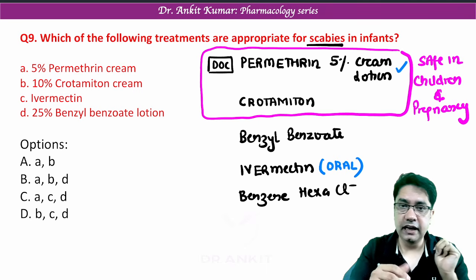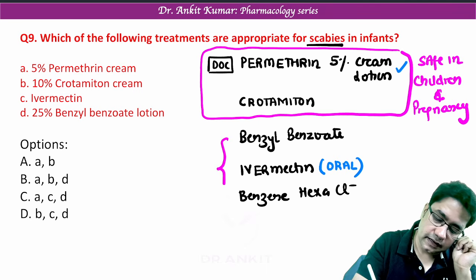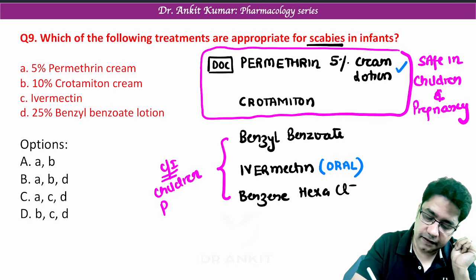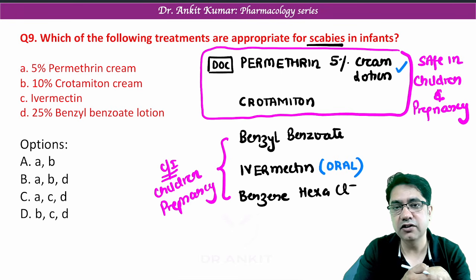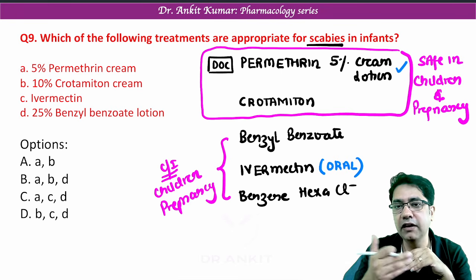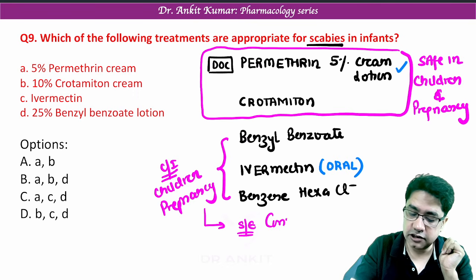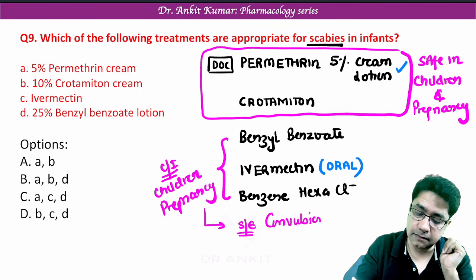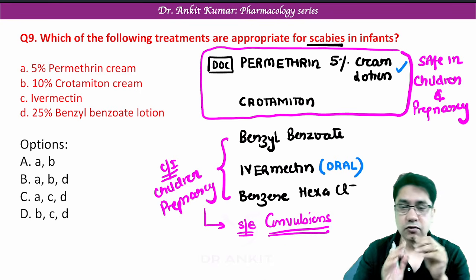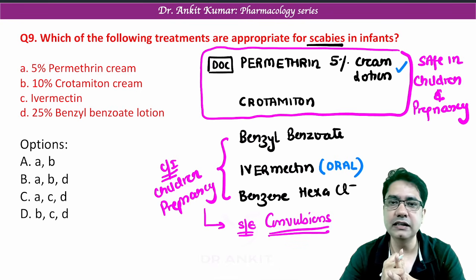While the last three drugs are absolutely contraindicated in children and pregnancy. Why? Because if they are given in children, especially less than 5 years of age, and pregnancy, they will go to the fetus and can enter into the brain, and in the brain they can produce convulsions or seizures. This is a more dangerous thing than scabies. So that is why they are not given in pregnancy and children.